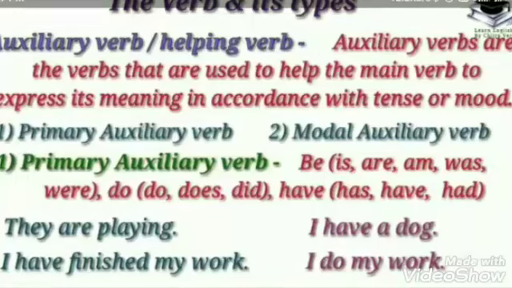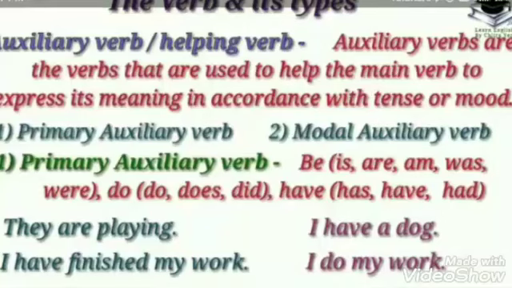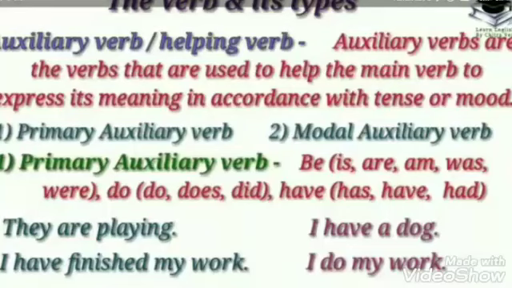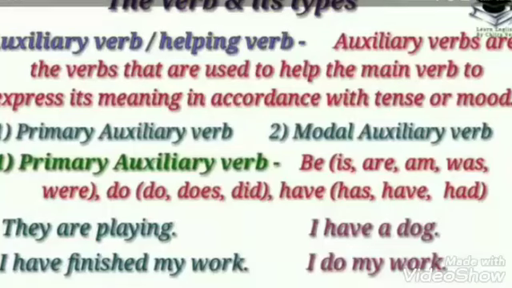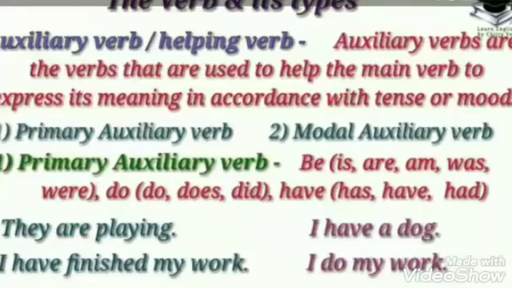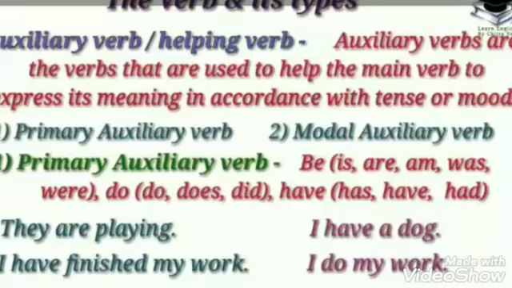So are is the linking verb because after the verb there is a noun. In the second sentence, he looks happy. In this sentence also the next word of the verb is happy. It is an adjective. So such verbs are called linking verbs.